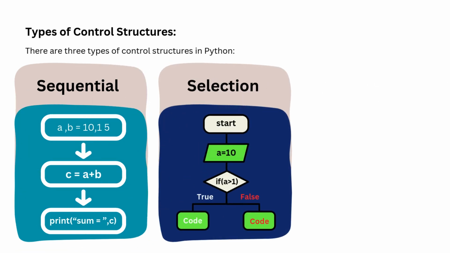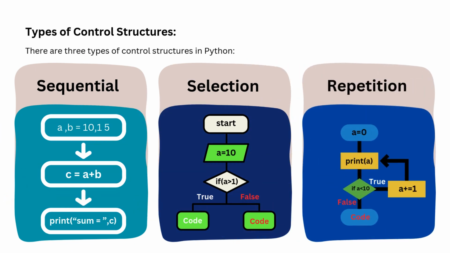Selection or decision control statements. The statements used in selection control structures are also referred to as branching statements, or, as their fundamental role is to make decisions, decision control statements. A program can test many conditions using these selection statements, and depending on whether the given condition is true or not, it can execute different code blocks.